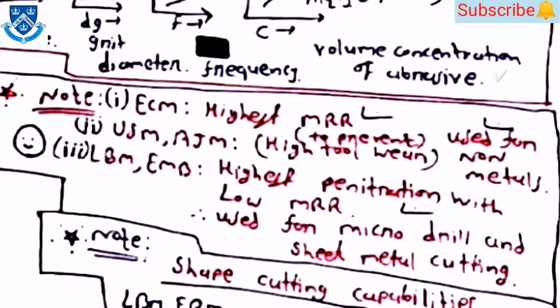Then there are two important tables to note here. You can take a screenshot because it is very helpful for your examination. The first one is for the ECM process. It is used for the highest MRR. Then second, USM and AJM are used for non-metals, and the third one, LBM and EBM, are used for the highest penetration with low MRR and used for micro drilling and sheet metal cutting.